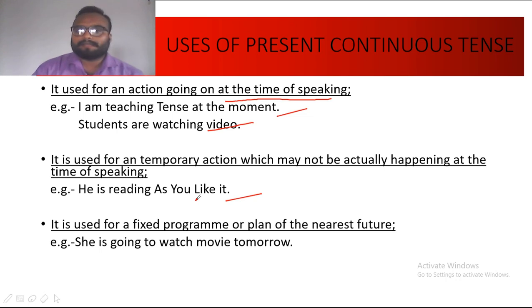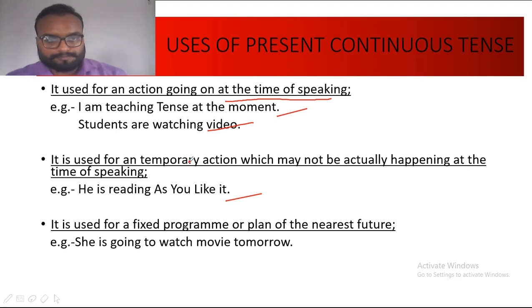Suppose I say I am reading Death of a Salesman. Right now I am teaching you, but this is an action which is going on in the present, temporarily. But right now when I am speaking to you, at this moment it is not taking place. Suppose you are solving exercises of math, but right now you are watching my video, you are practicing tense. So the action is in process somewhere. It's a temporary action, and therefore in this sort of action as well present continuous tense is used.